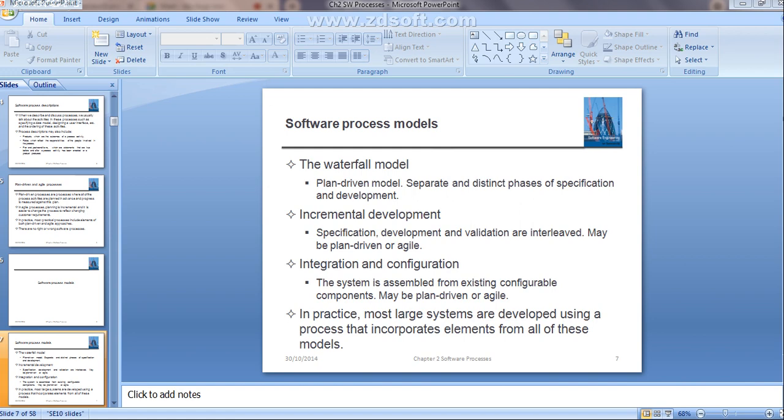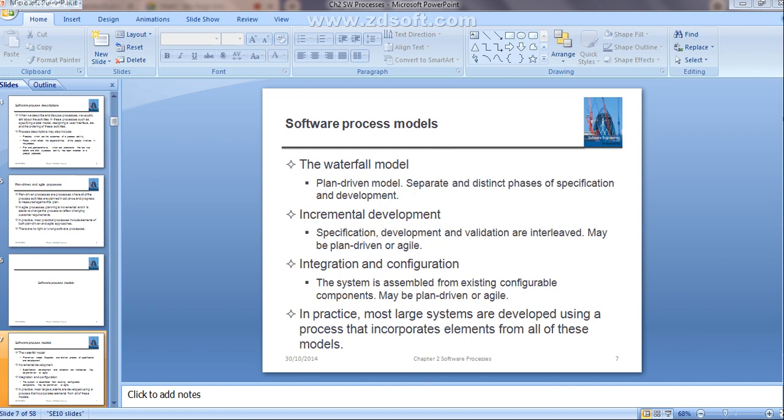Integration and configuration means the system is assembled from existing configurable components. It may be plan-driven or agile process. That means reusable. The name itself indicates already existing software; whatever configuration is there, you are going to use it for your new software development, right? That is what is called integration and configuration, or you can also call it a reuse-oriented system or process. Clear? In this case it may use plan-driven or sometimes agile process modeling.